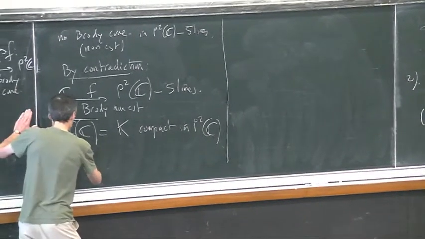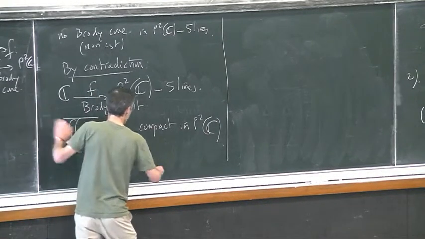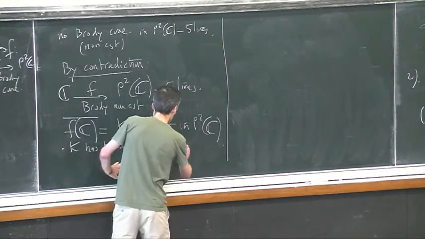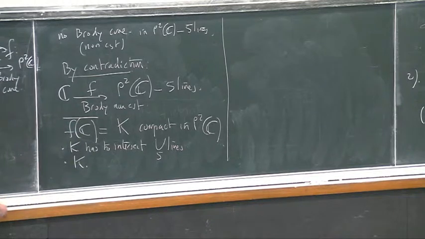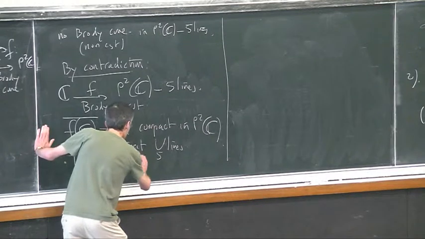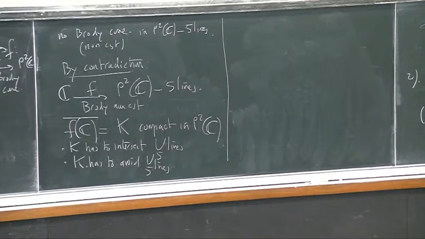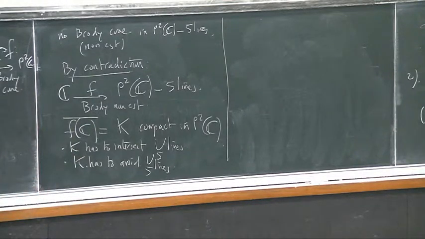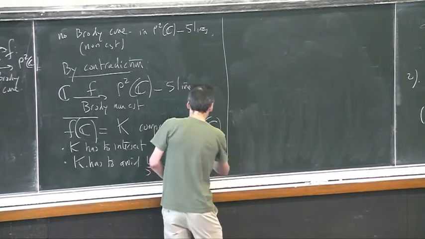First, K has to intersect the union of the 5 lines. And second, K has to avoid this union of 5 lines. This is only this point. To get these 2 points, so this is a contradiction.